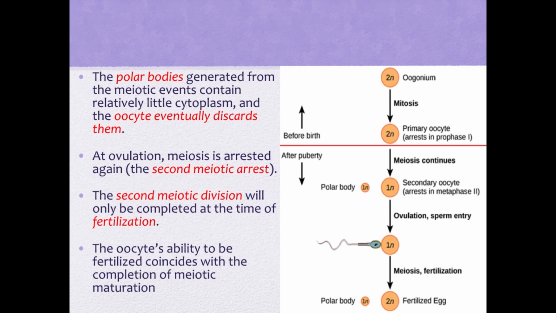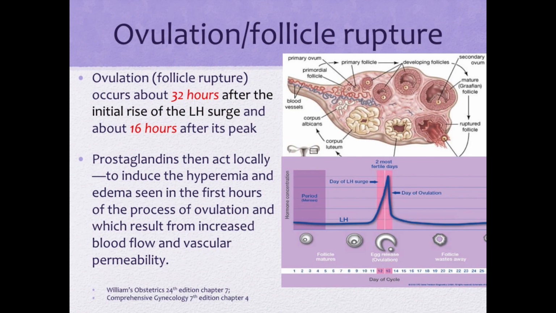At ovulation, meiosis is arrested again. That's what we call the second meiotic arrest. The second meiotic division will only be completed at the time of fertilization. The oocyte's ability to be fertilized coincides with the completion of meiotic maturation. Ovulation or follicular rupture occurs about 32 hours after the initial rise of the LH surge and about 16 hours after the LH surge or the LH peak.